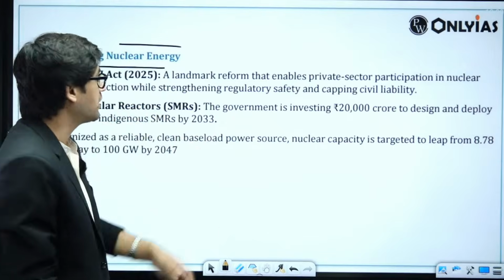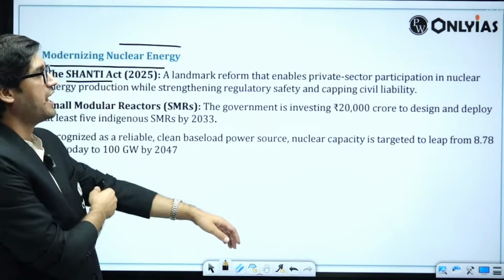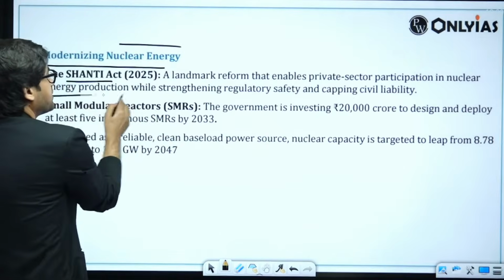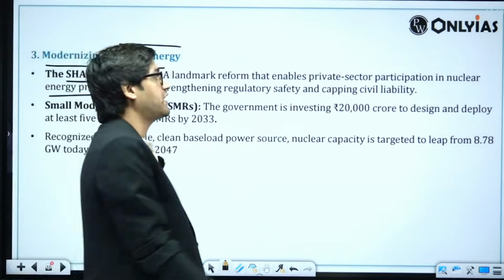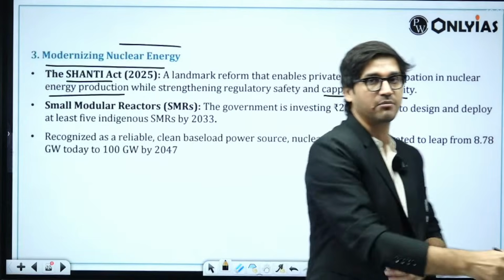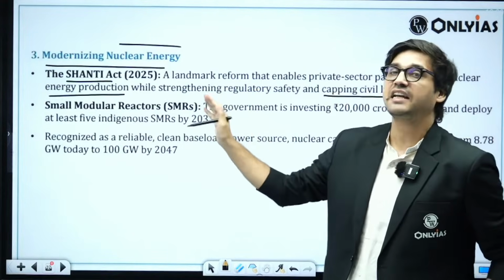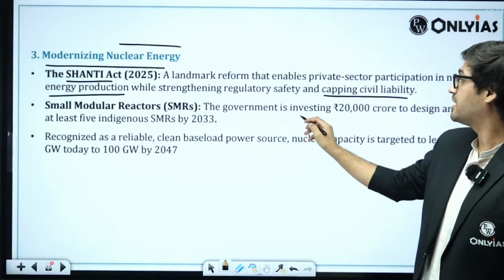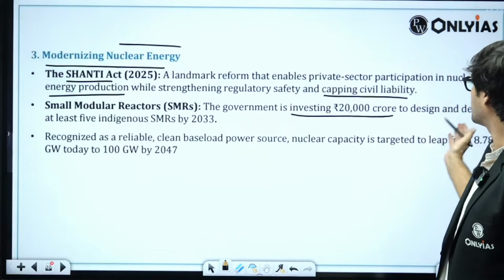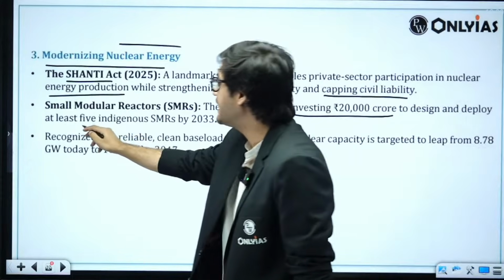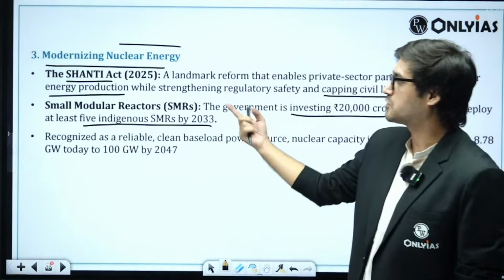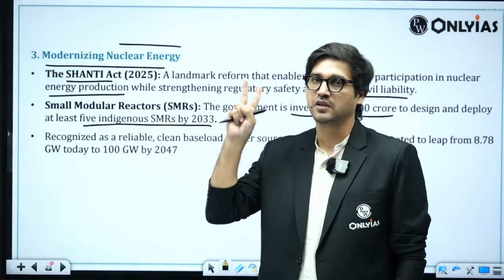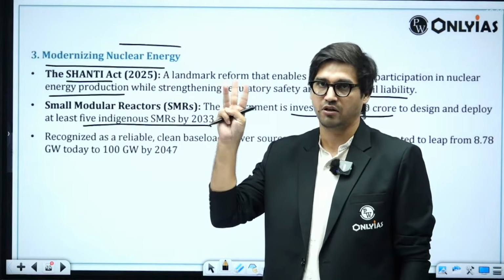Here you can talk about the landmark act, which is the Shanti Act, which enables greater private sector participation in nuclear energy production while strengthening regulatory safety and capping civil liability. You can definitely add these points. Then you can talk about small modular reactors. The government is investing 20,000 crore rupees to design and deploy at least 5 indigenous, that means our own, small modular reactors by 2033. So first is your conventional fossil fuels, second is renewable sources, and third is atomic energy.